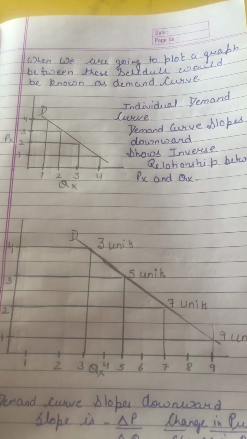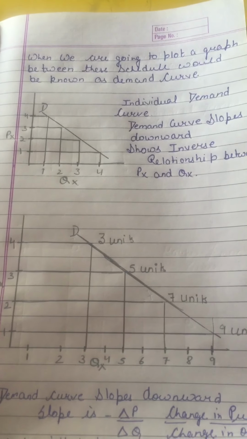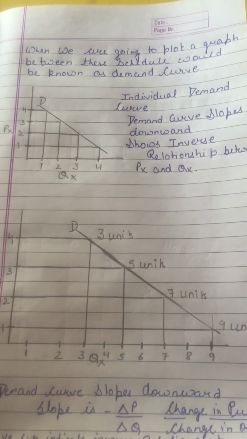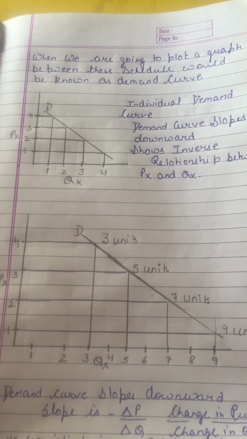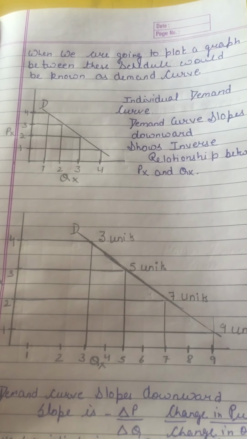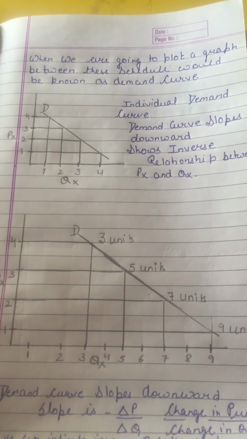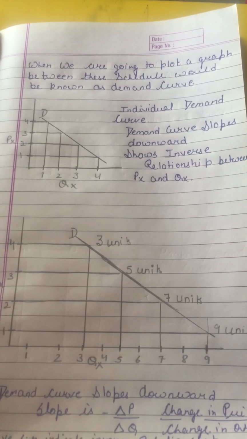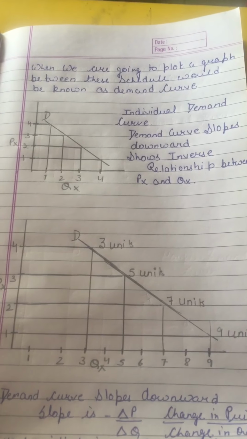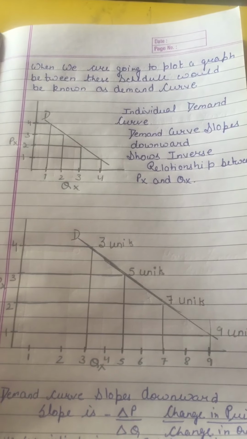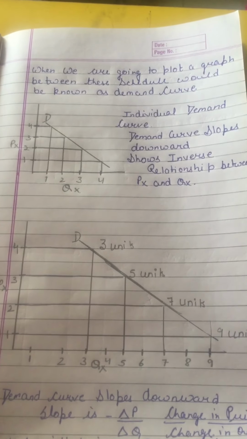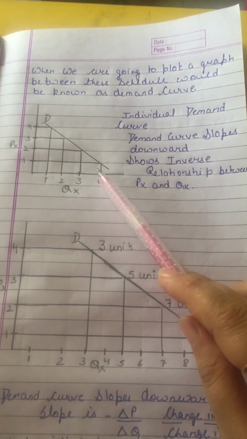Whenever you are plotting a graph against the individual demand schedule, that would be known as the individual demand curve. Or whenever you are going to plot a graph between market demand schedule, that would be known as a market demand curve. In the simplest terms, when the price is 1 rupee, demand is 4 units. When the price is 2 rupees, demand is 3 units. When the price is 3 rupees, demand is 2 units. And when the price is 4 rupees, demand is 1 unit. So this is the individual demand curve.